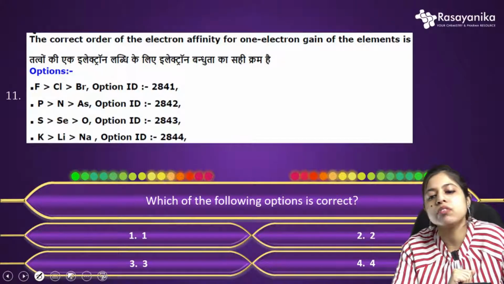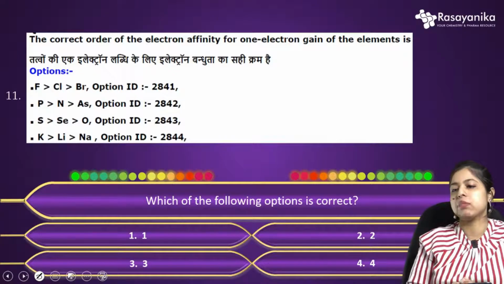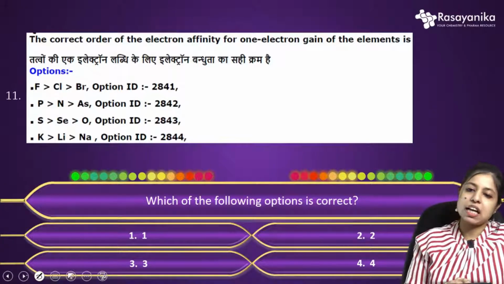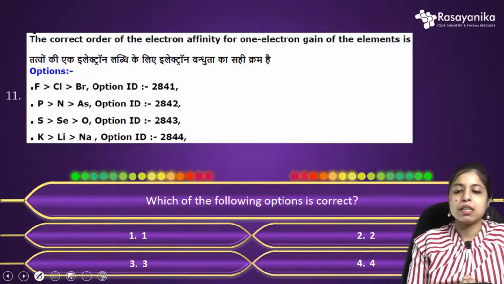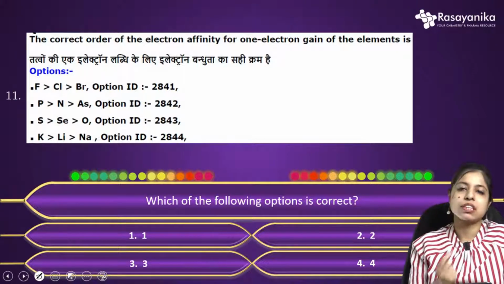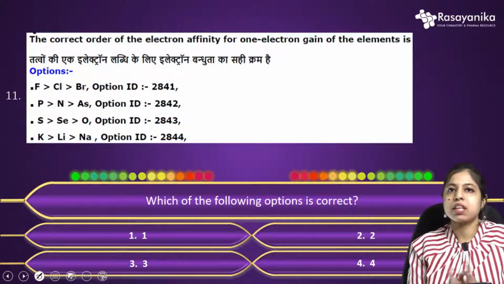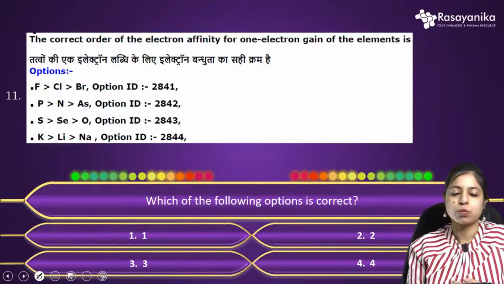So the correct order of the electron affinity for one electron gain of the element is what? Again, they actually asked about enthalpy. They asked about electron affinity, but here it is the electron gain enthalpy. The basic difference between electron gain enthalpy and electron affinity is just the sign. Electron affinity comes with a negative magnitude, and the gain enthalpy becomes positive. The concept is almost the same for both.